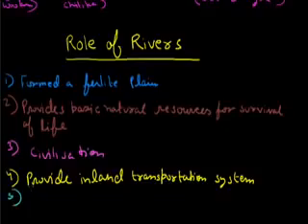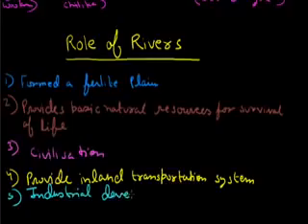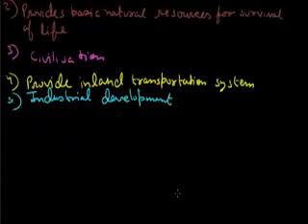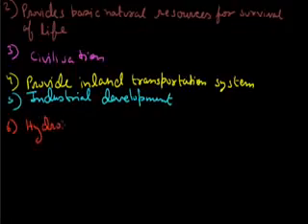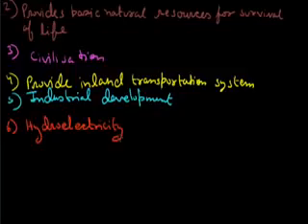These rivers are also helpful in the industrial development of the country. Obviously, one of today's most important needs, electricity, is also provided by these rivers. We get hydroelectricity. So this is how these rivers are very important for a country's economy.